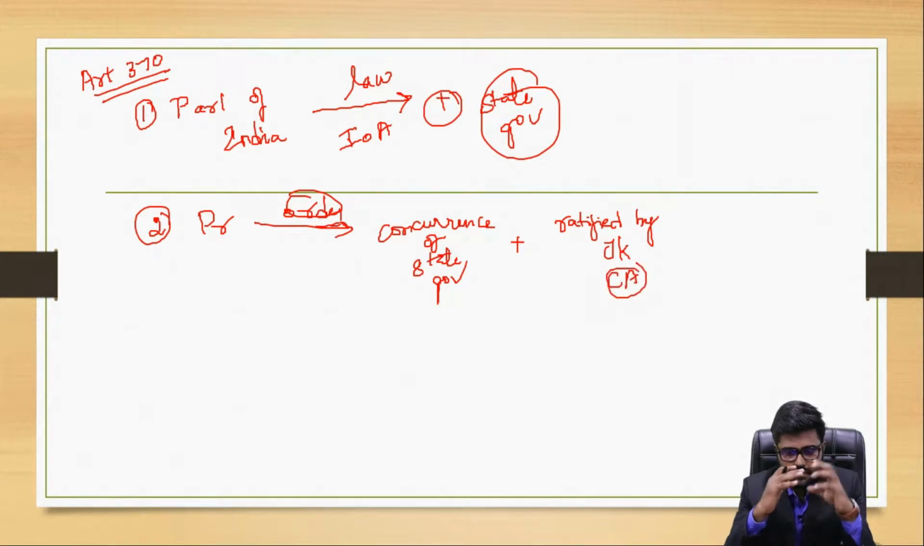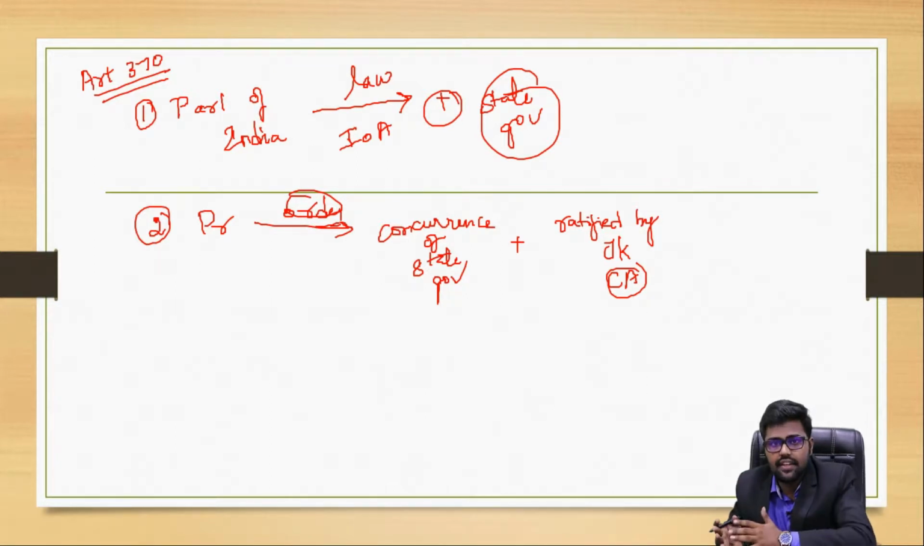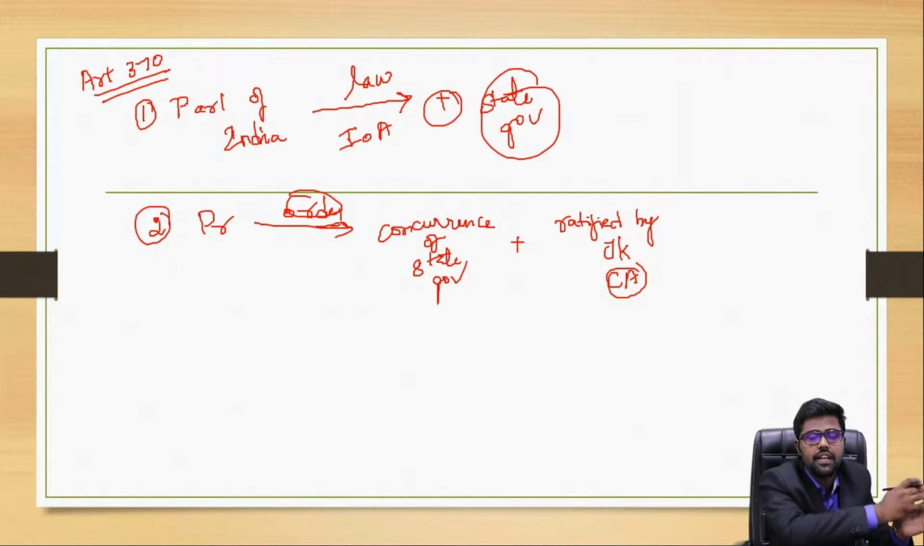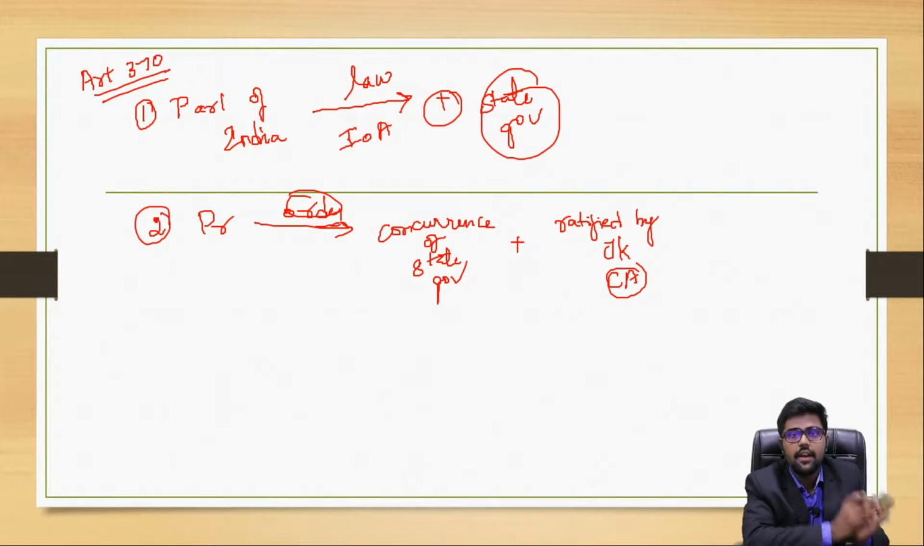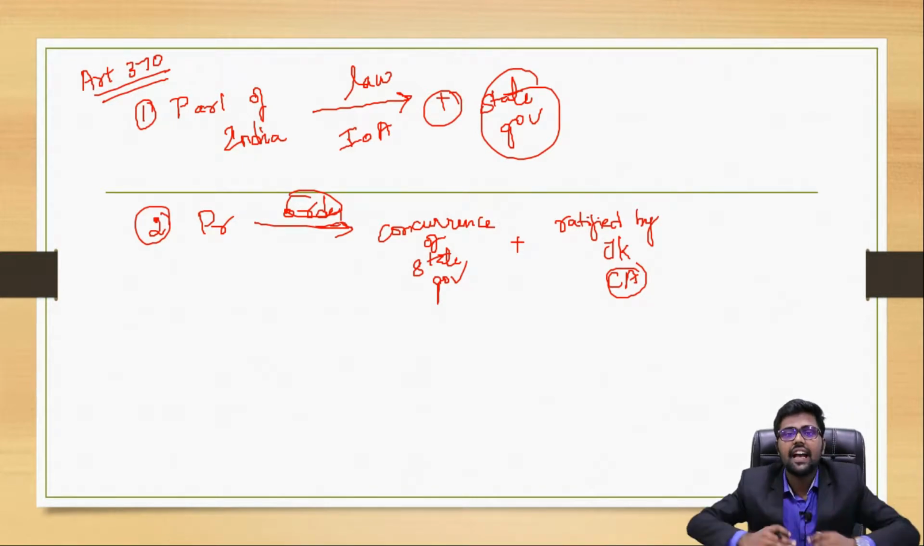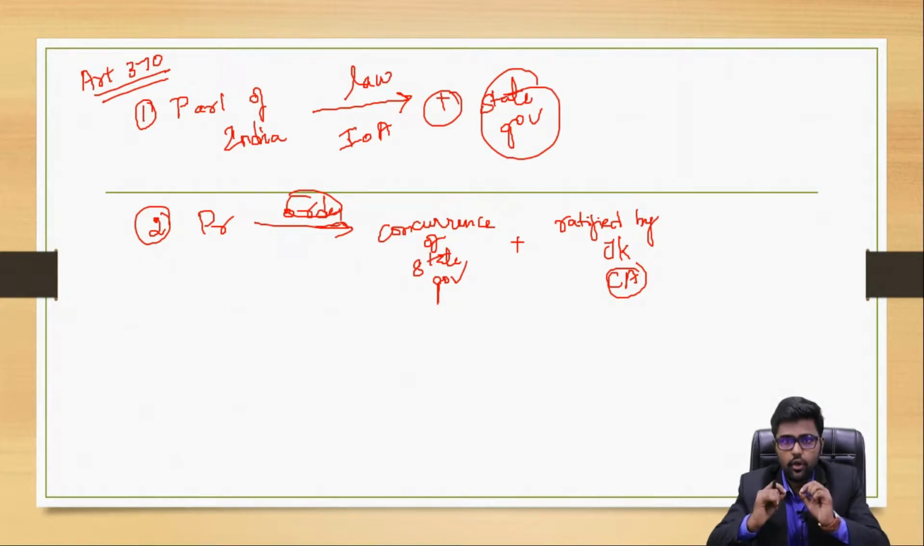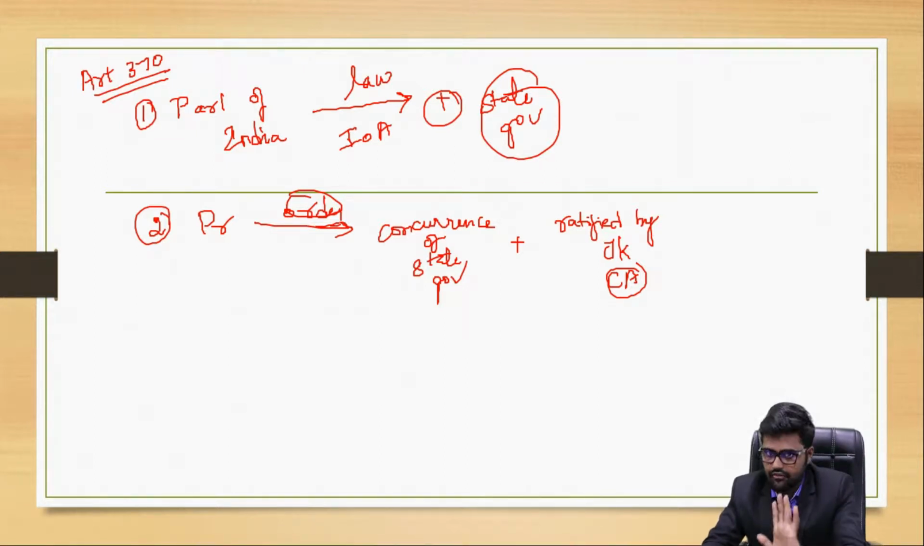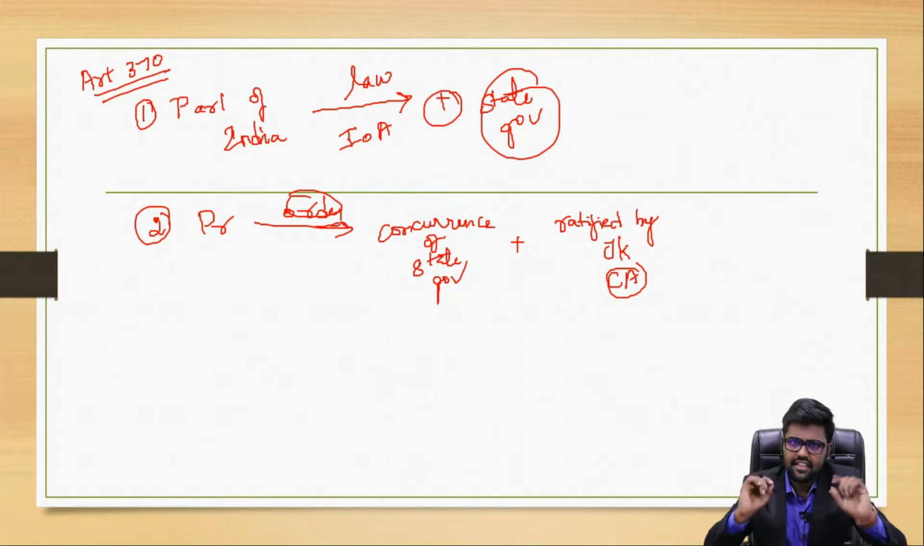See, Parliament can enact a law on the subjects mentioned in the instrument of accession. Can the other subjects of the Indian Constitution be made applicable to Jammu and Kashmir? The answer is yes. But for that, the President has to pass an order, and that order can be passed only with the concurrence of the state government. And the concurrence of the state government has to be ratified by the Constituent Assembly of the state. This is the thing you should understand.